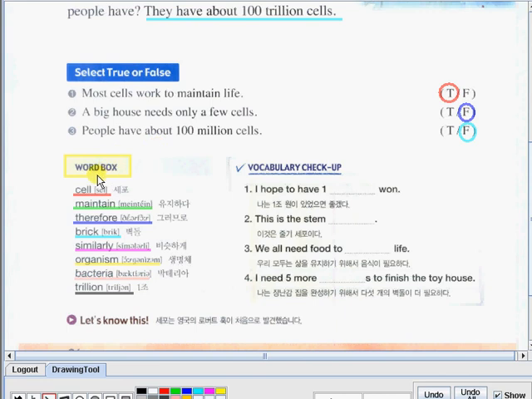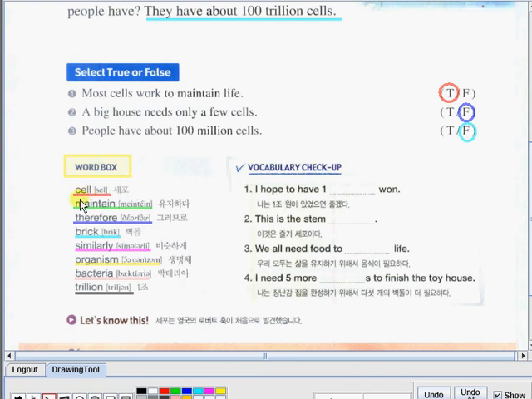Now let's proceed to our word box. This word box contains 8 words that will help you enhance your vocabulary as well as your pronunciation. It also contains Korean meaning. So, let's know the words.